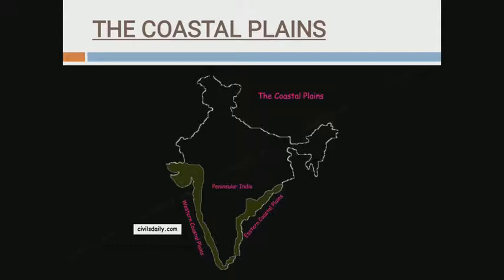On the western side, near the Arabian Sea, you are seeing the western coastal plain, and this is your eastern coastal plain near the Bay of Bengal.